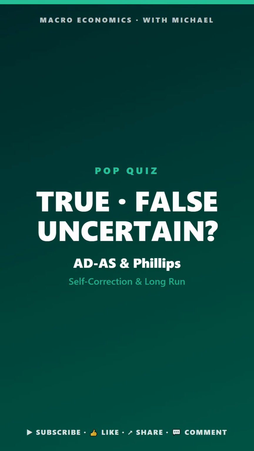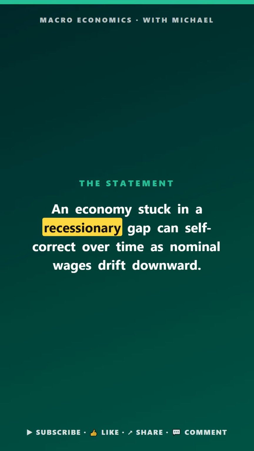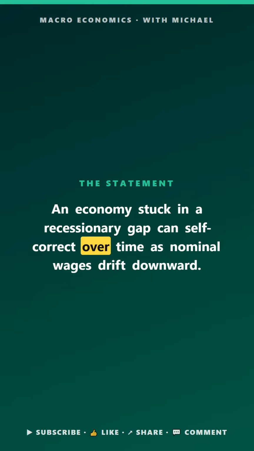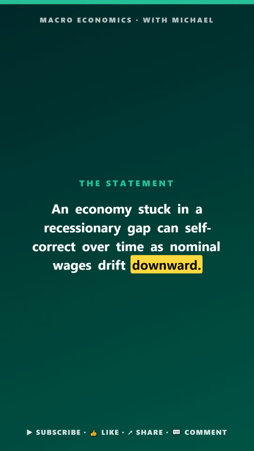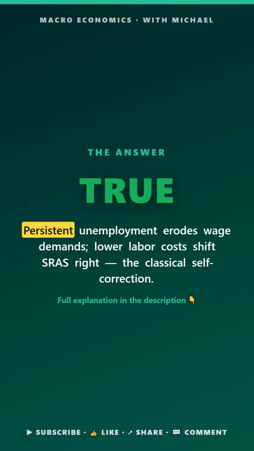Macro pop quiz. ADS and Phillips. True, false, or uncertain. An economy stuck in a recessionary gap can self-correct over time as nominal wages drift downward. The answer is true. Persistent unemployment erodes wage demands. Lower labor costs shift SRAS right.